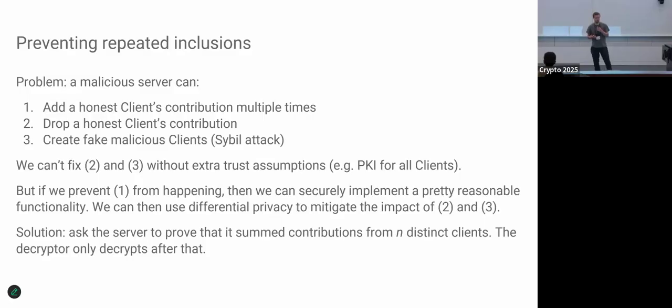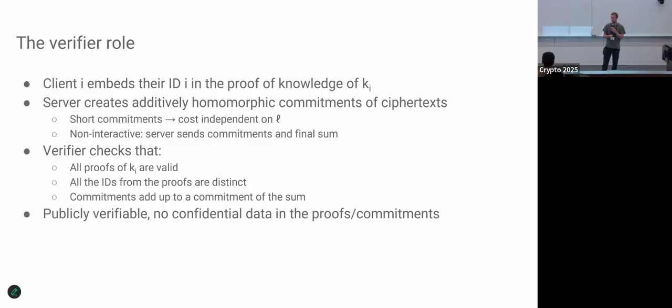So what we're focusing on solving then is including the same client multiple times. And again, we do that by using the zero knowledge proofs that we already have. In more detail, the client samples a random nonce or a random ID and uses that in their proof of knowledge. Think of it as just hashing it into the Fiat-Shamir transcript. Now what the server has to do is prove to the committee, which we call the verifier here, that it did not include a zero knowledge proof with the same nonce twice, right?